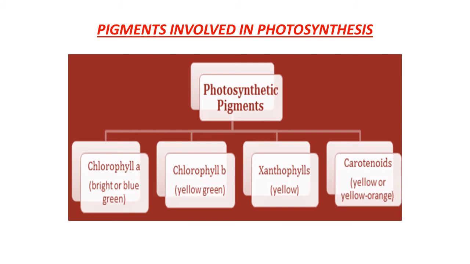Because not only one type of pigment is present, but some other pigments are also present in green plants, and they can be separated by using a technique known as paper chromatography.